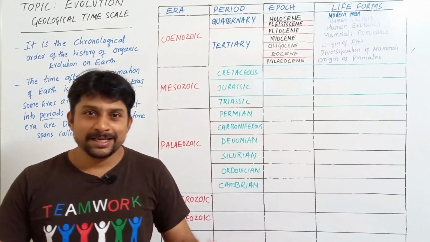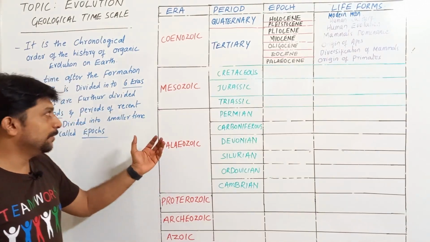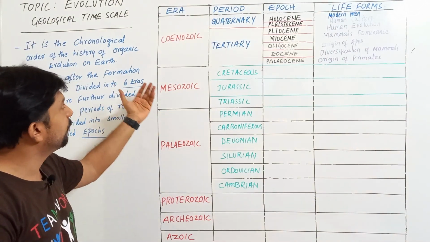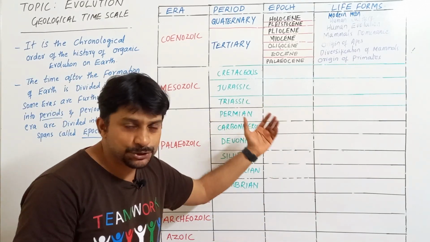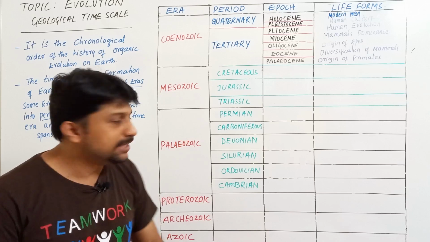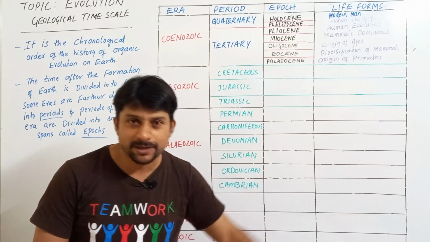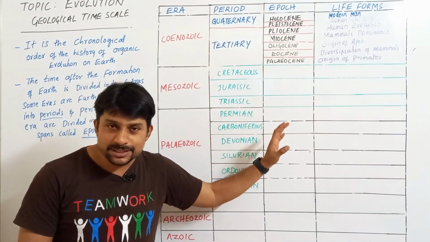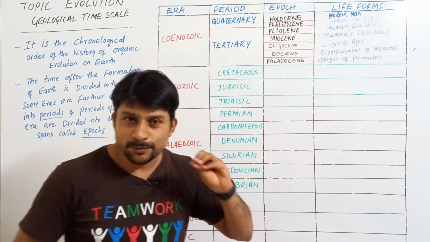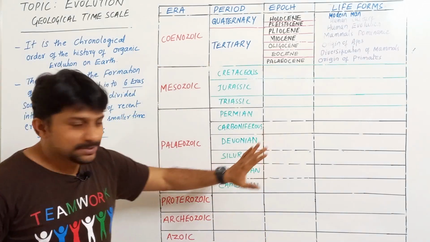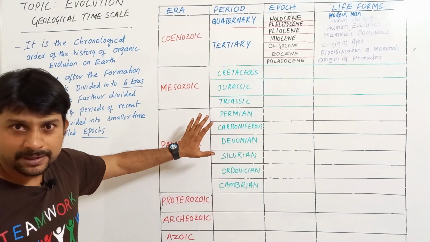Hello students, this lecture is about the geological time scale. In the geological time scale you have different eras, periods, epochs, different life forms, their evolution and everything. Every student feels this is very tough to learn, and everyone will feel like skipping this topic. But unless you learn this, you cannot understand the process of evolution, right? So today I'm going to show you simple tricks to memorize this entire table.